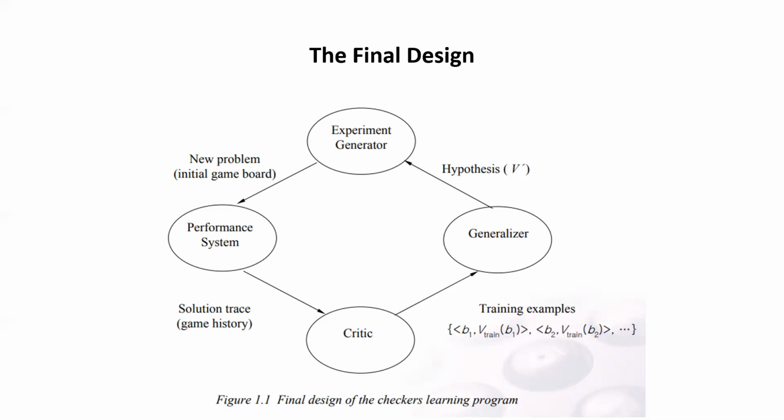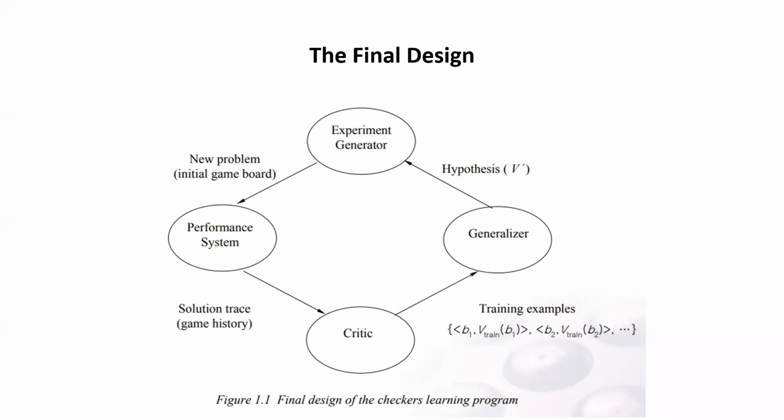In our example, the generalizer corresponds to the LMS algorithm, and the output hypothesis is the function V hat described by the learned weights w0 to w6. We are defining it as a general function, so you can put any value in it. If I say y equals ax plus b, this is also a general function, so I can take any values of a and b and draw a line. This is a generalizer, or hypothesis, right?